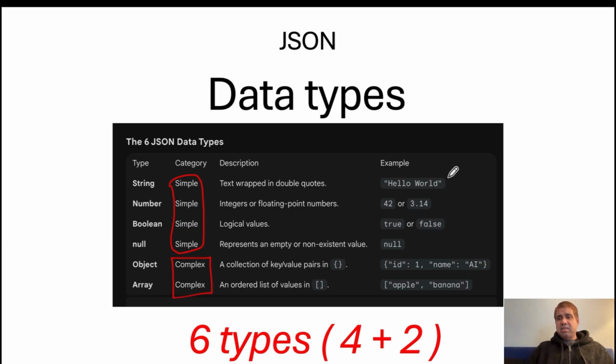So strings are nothing but a number of characters wrapped in a double quote. See here, double quote here. Okay, those are strings. Then we'll go to the next one. So that's why it is written 4 and 2. 4 simple types, 2 complex types.